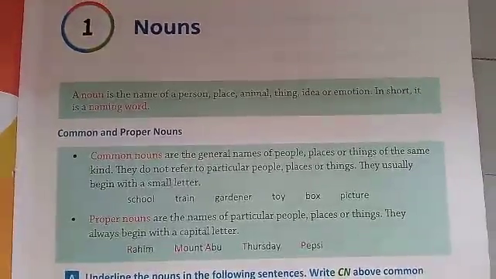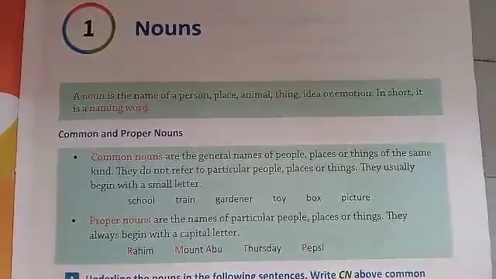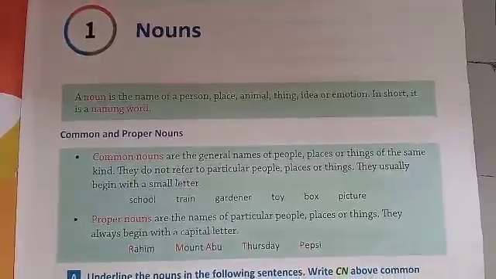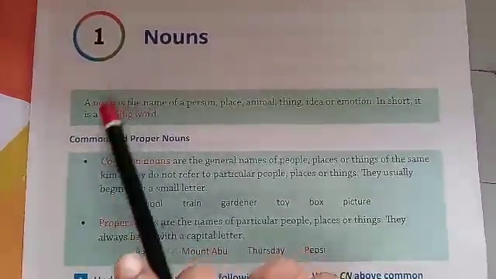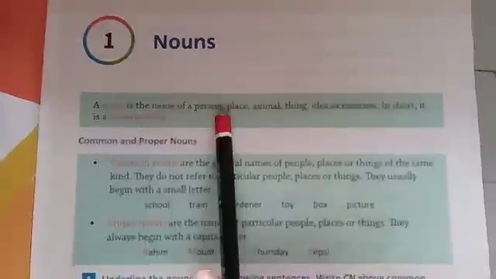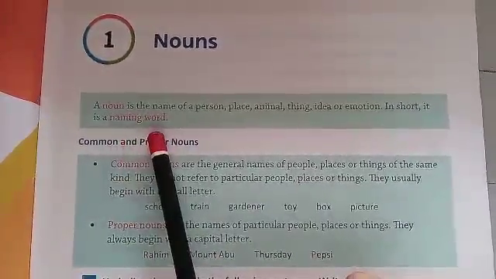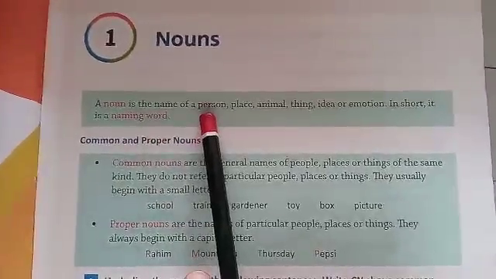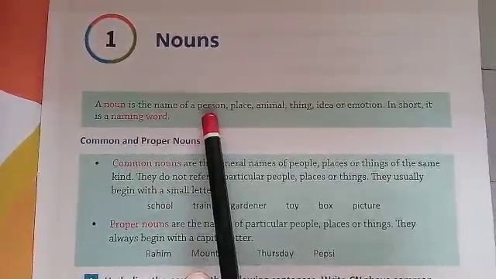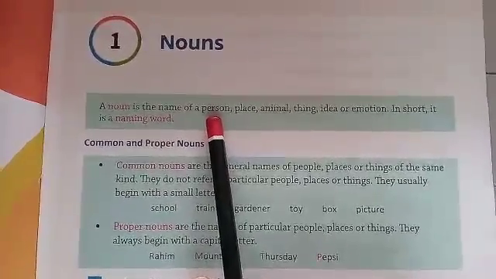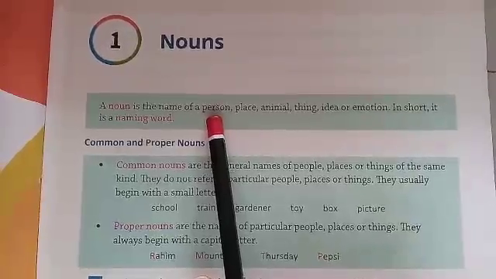Good morning. Today we'll study the nouns of English grammar. So we'll start with that one. A noun is a name of a person, place, animal, thing, idea or emotion. In short, it is a naming word. It means when we call a person with a name, or a place, animal or thing with a name, the name itself is called a noun.